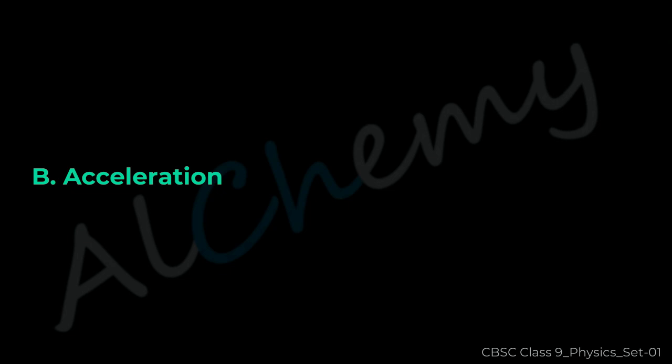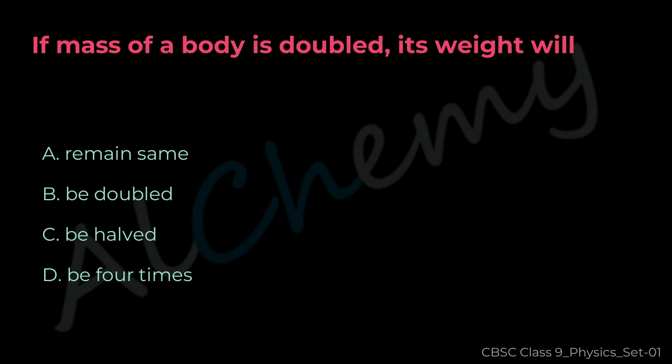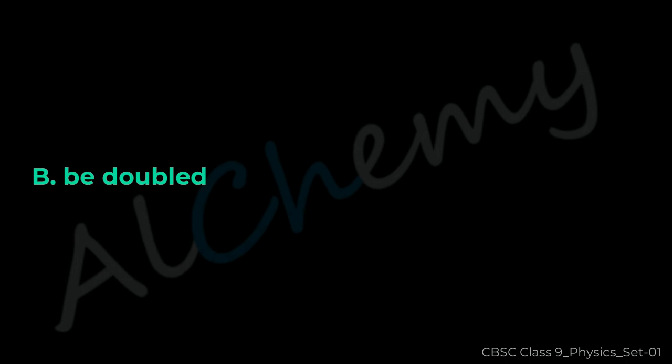Acceleration. Question 18. If the mass of a body is doubled, its weight will A. Remain same. B. Be doubled. C. Be halved. D. Be 4 times. The correct answer is B.